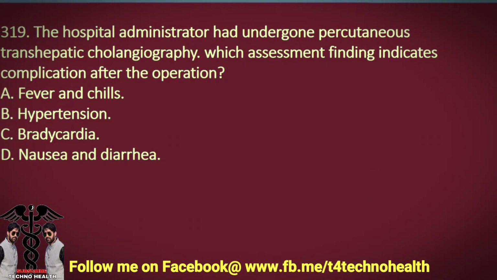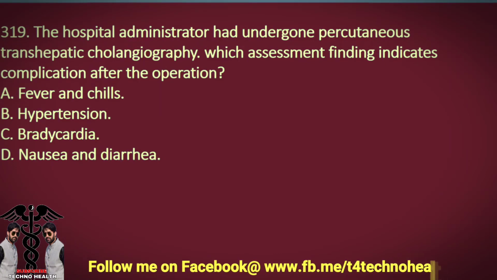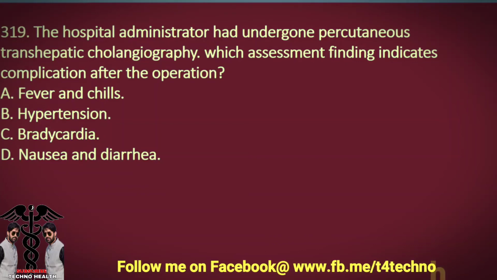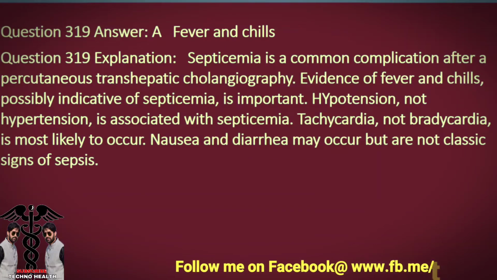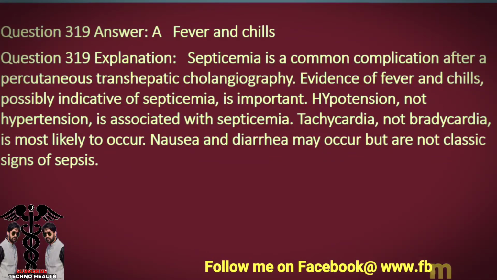Question 319. The hospital administrator had undergone percutaneous transhepatic cholangiography. Which assessment finding indicates a complication after the operation? A. Fever and chills. B. Hypertension. C. Bradycardia. D. Nausea and diarrhea. Question 319. Answer: A. Fever and chills.